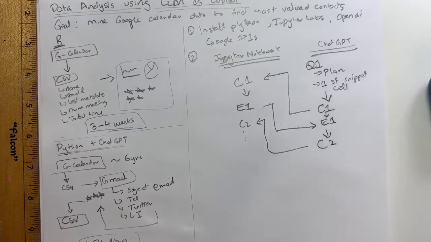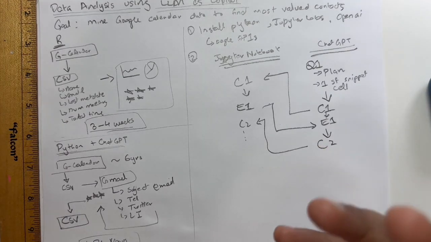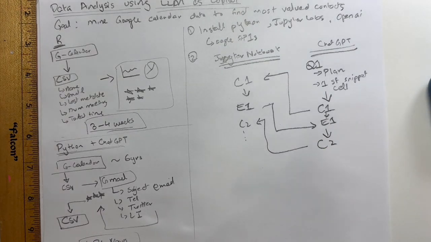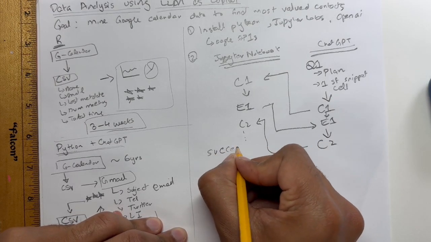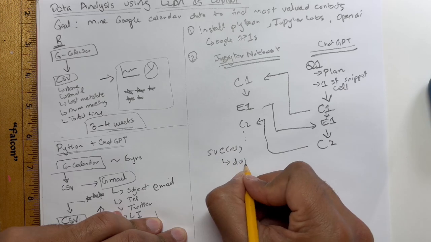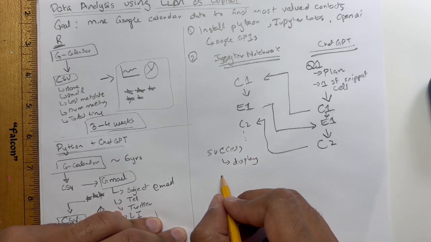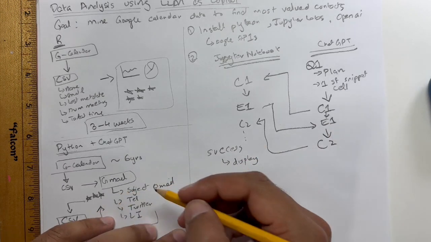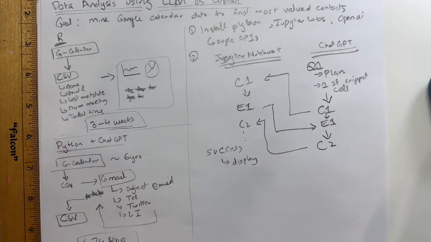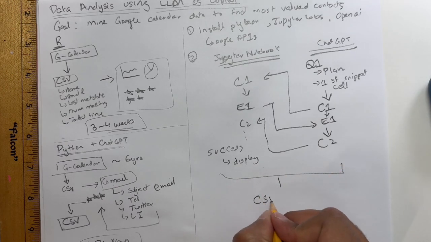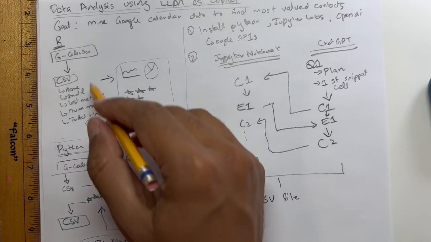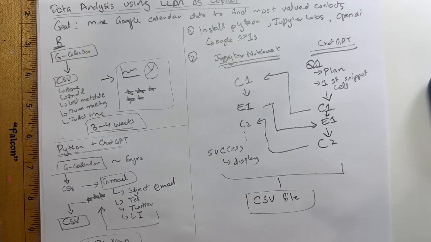And obviously every time you go back and forth, you do ask it to display the resulting table so that you can check the work and make sure that it's actually resulting in some sort of success, and you can see what type of results you're getting. And you do this over and over again. You do multiple cells. And what's exciting about it is it seems to know everything about how to write code for the different APIs, and gives you eventually a CSV file that I'll show you in a minute. But this was fascinating that all of this work that took me a long time, I got to this output of CSV file in less than a day.